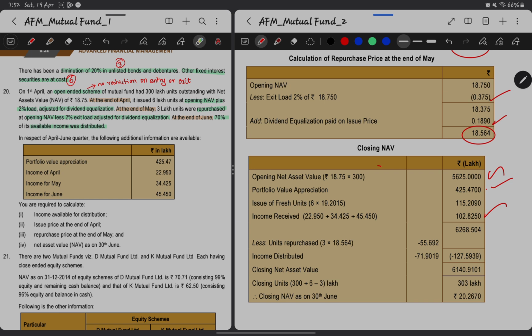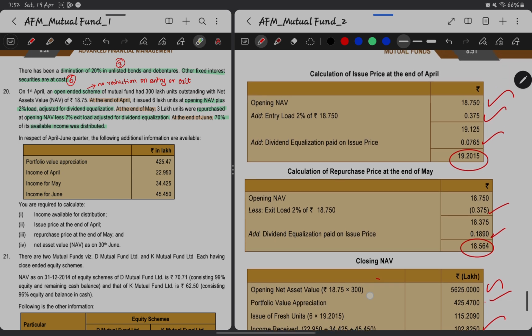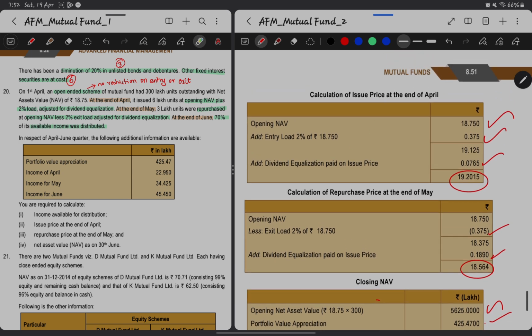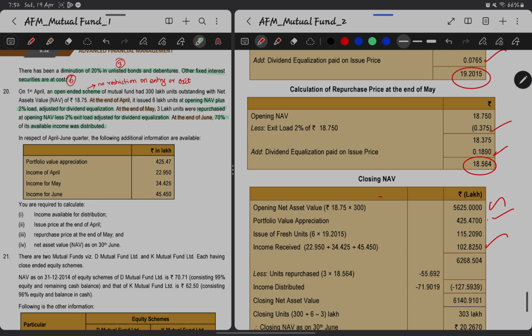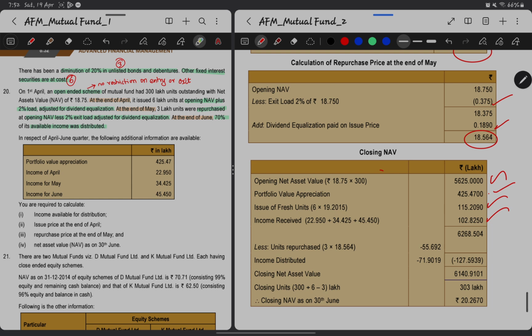Then there was a fresh issue also. So fresh issue means money will come in, right? So that 6 multiplied by, we have that issue price 19.2015. So 6 lakh units multiplied by 19.2015, 115.2090 got added to the existing portfolio.